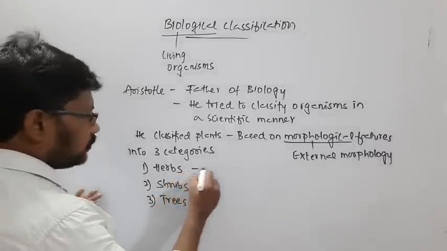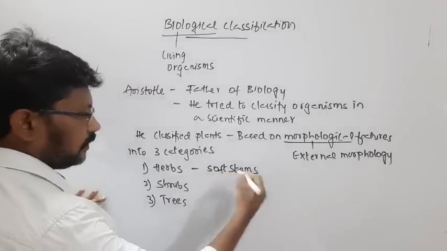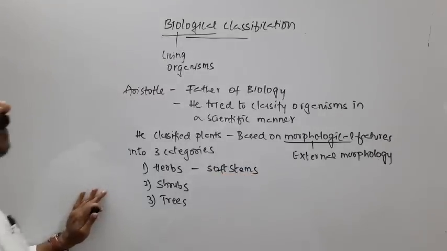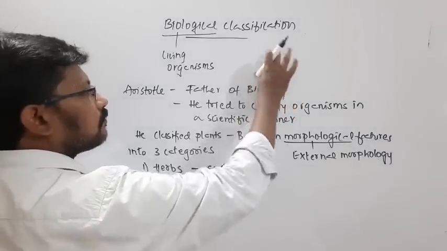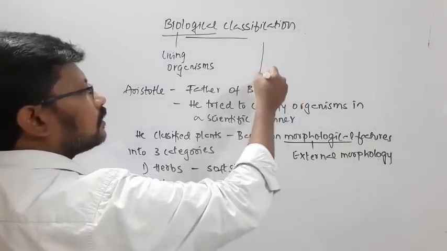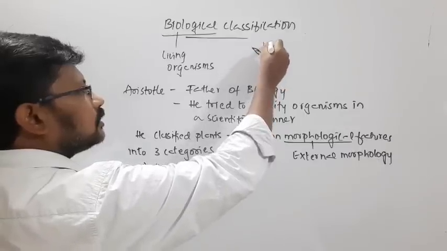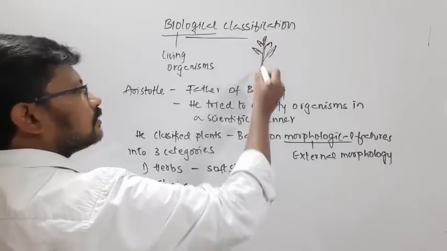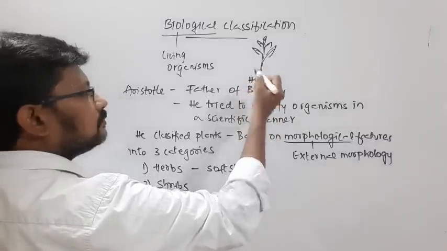Here, herbs have soft stems. You may see a soft stem with branches. So this is a herb.